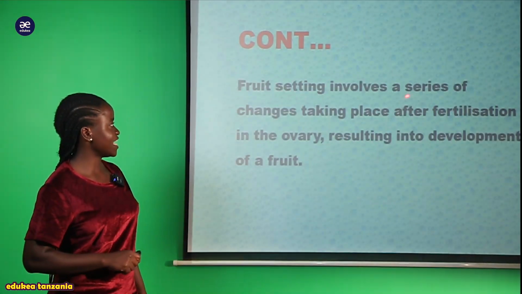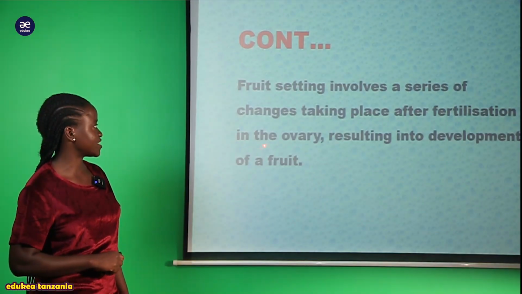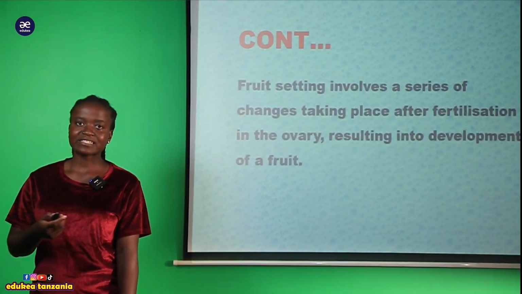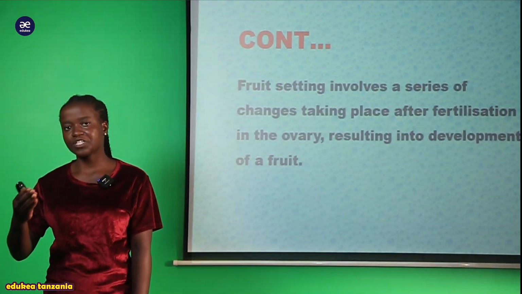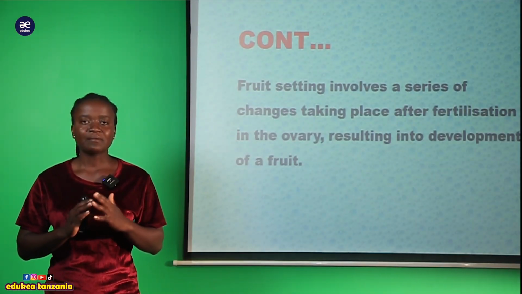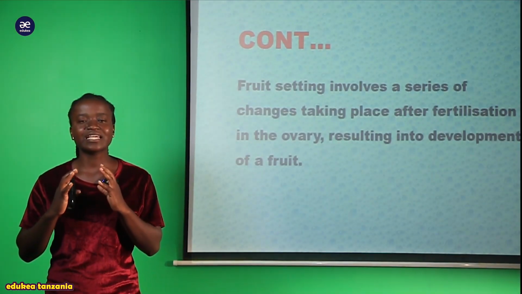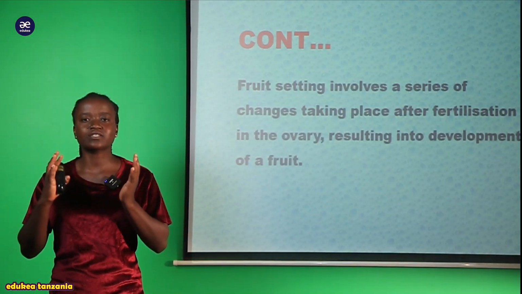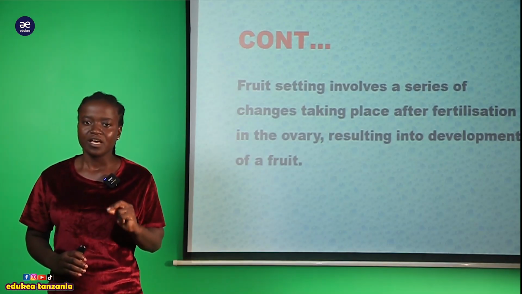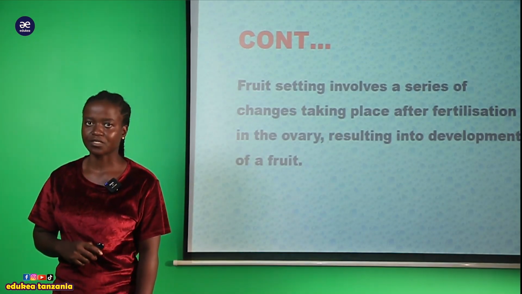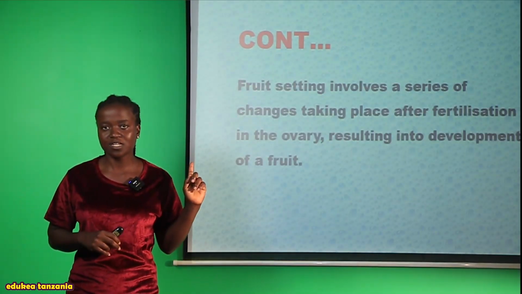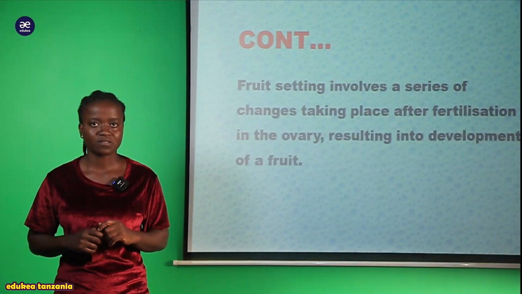So the fruit setting, a series of the changes take place after fertilization in the ovary, resulting into development of the fruit. So baadaye sasa ndipo ambapo development of the fruit inaendelea, yale matunda yanakuwa kwenye ile standard inayohitajika. Kama maembe yanakuwa kwenye ile standard inayohitajika, ni makubwa, mazuri, yana rangi nzuri. Kwa sababu gani? Ni kwa sababu tu kuna introduction of this auxin hormone that will cause setting within the fruit. Unakuta matunda yamejaza ndani kwa sababu tu ya hii auxin hormone, that is synthetic auxin.